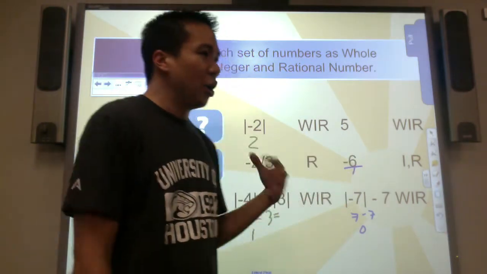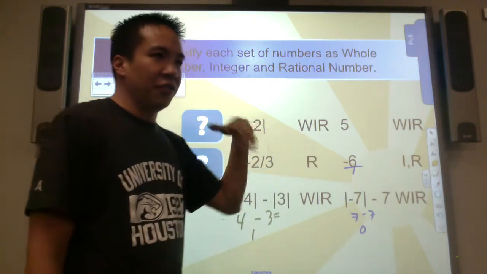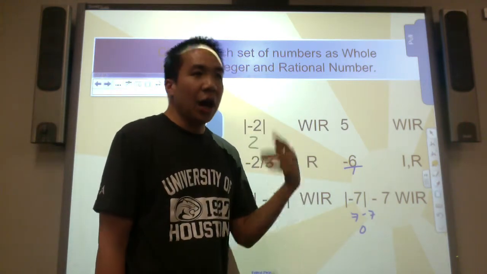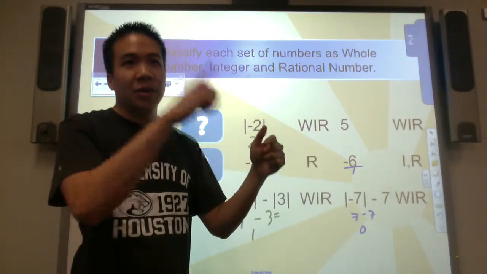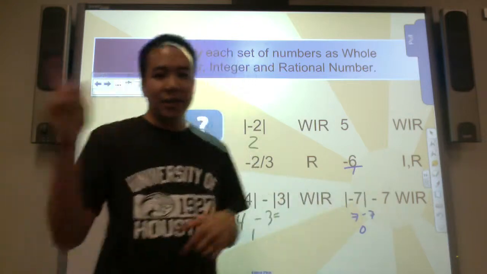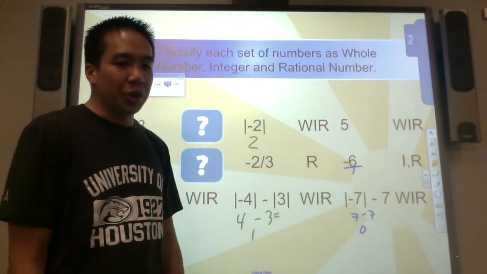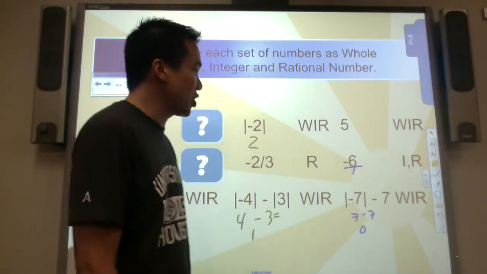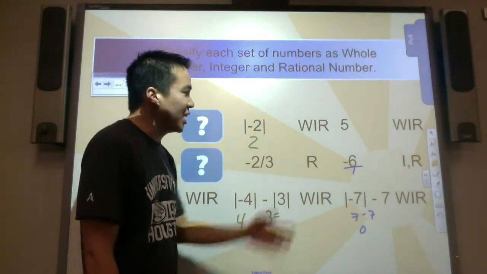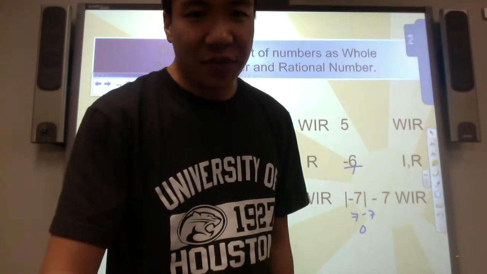Whole numbers are positive, like 8, 12, 15, 20, 24, 32. Integers are whole numbers and their opposites. So 24, -24. 13, -13. -2, 2. And a rational number is anything that can be written as a fraction. Decimals can be written as a fraction. Whole numbers can be written as a fraction. Integers can be written as a fraction. And that is the study of classifying rational numbers.